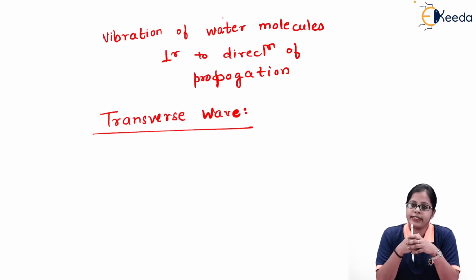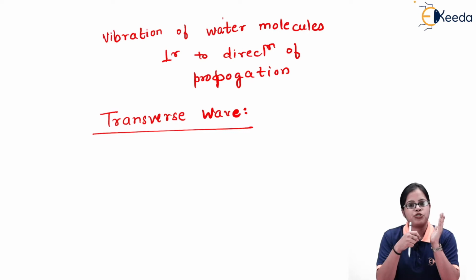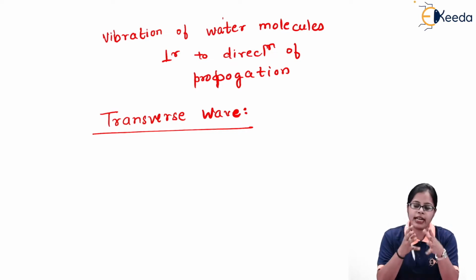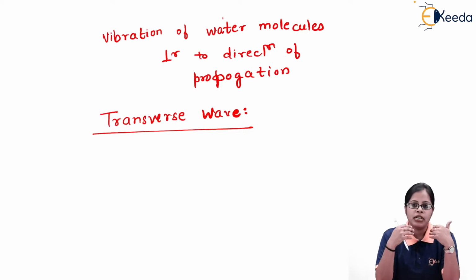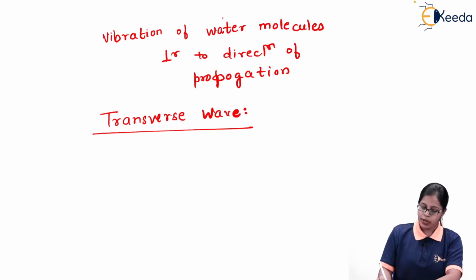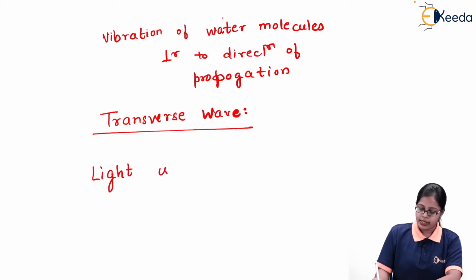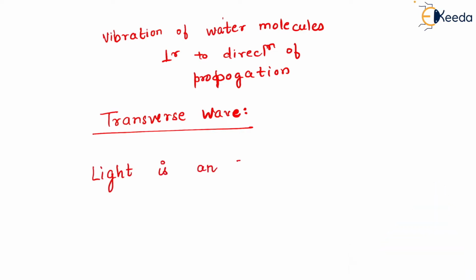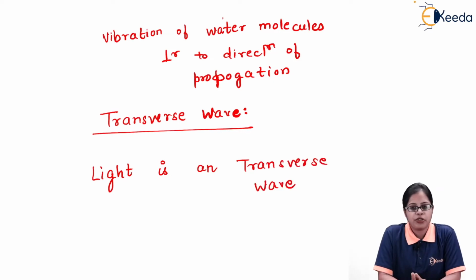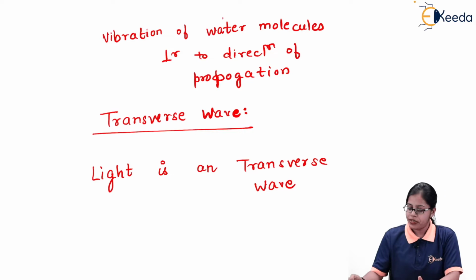That means whenever light is traveling through a medium, the vibration is perpendicular to the direction of propagation. So we can consider that light is traveling in a transverse nature, that is, light is a transverse wave.